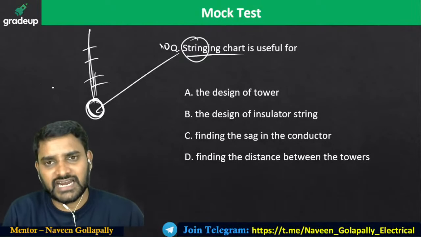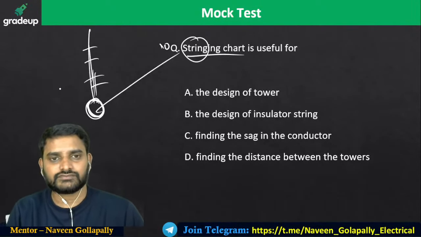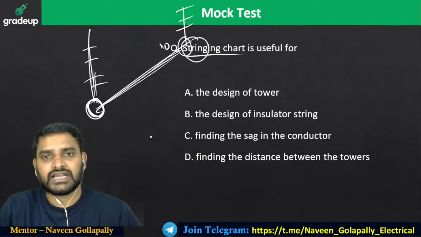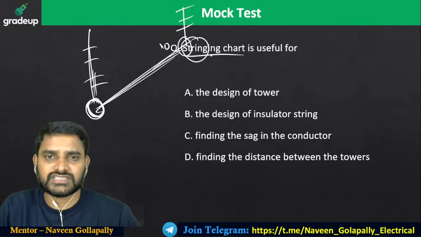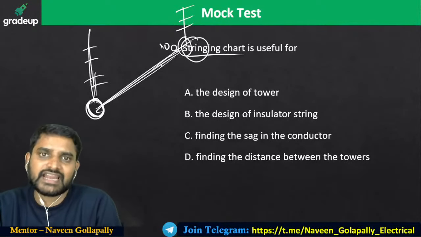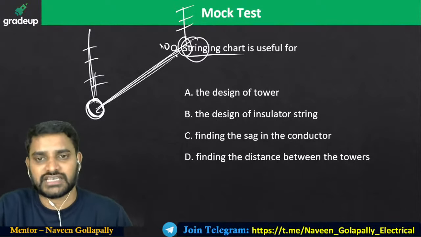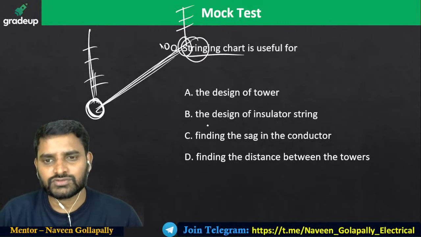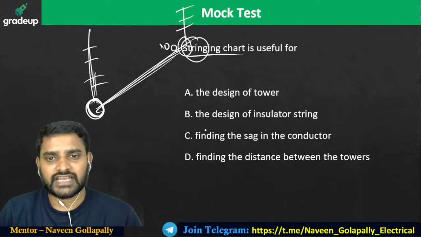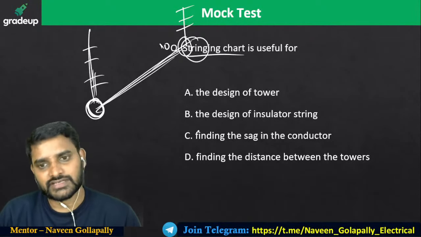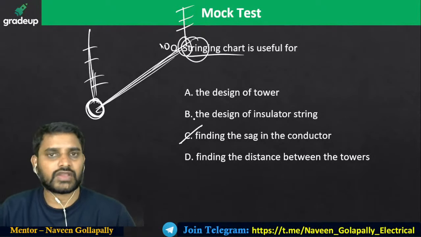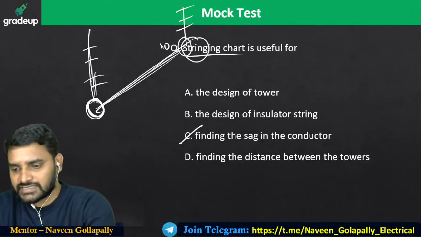Now this stringing chart is going to help you. I have one more string here, and if you connect the power conductor from here to here, what is this stringing chart going to help you with? This stringing chart will help you find the sag and tension of the transmission line, with respect to temperature also. C is going to be the correct answer.